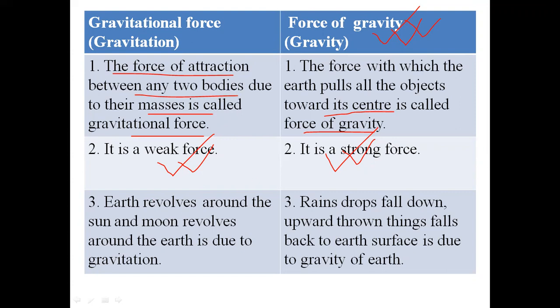So we can consider gravitational force as a weak force and force of gravity as a strong force.